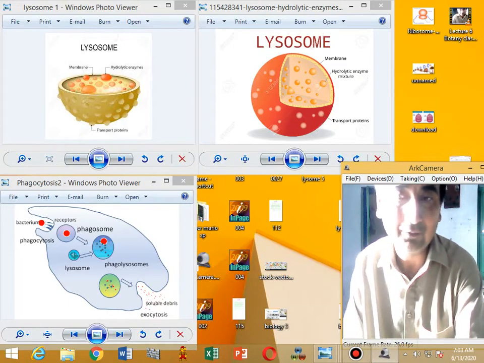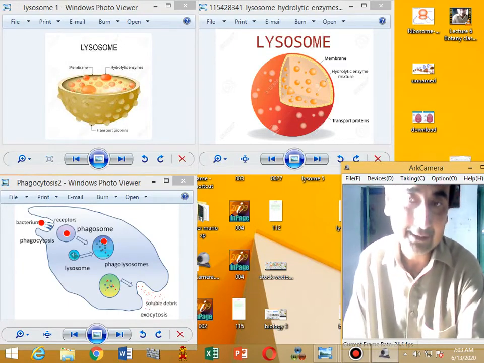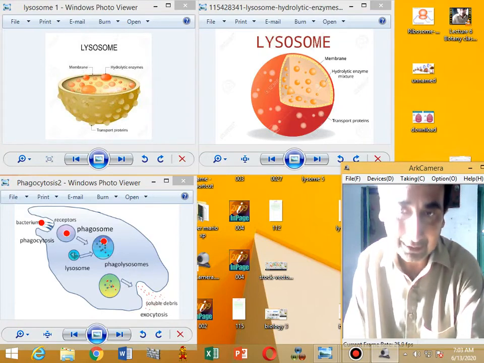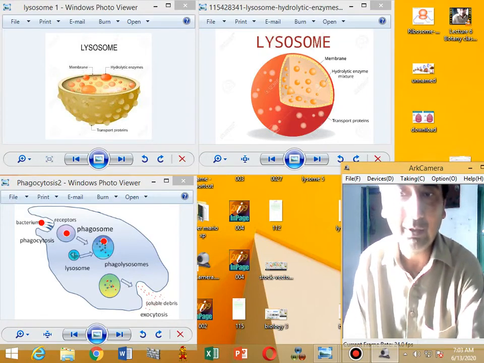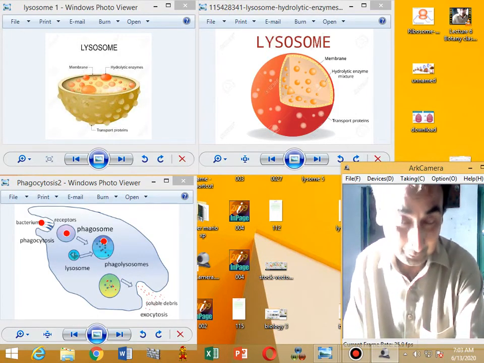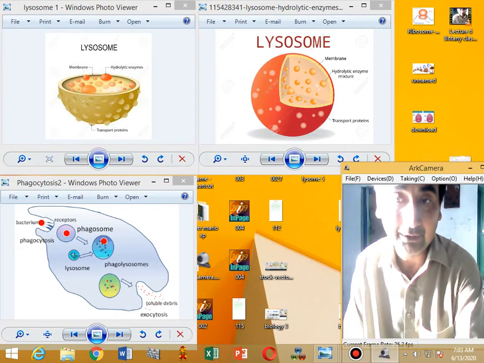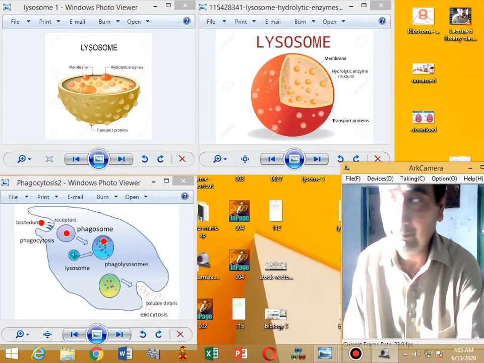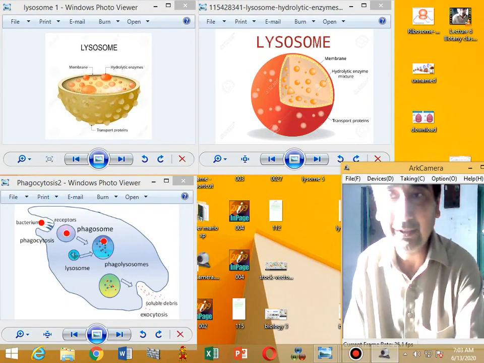Due to the lack of lysosomal enzyme, metabolism of lipids stops. So the lipids cannot be converted into smaller units. These lipids get deposited in the brain cell due to the defective lysosomal enzyme, because these enzymes are produced by mutation of DNA. So these enzymes are defective, the lipids get deposited in the brain cell, and the patient in such cases becomes mentally retarded.